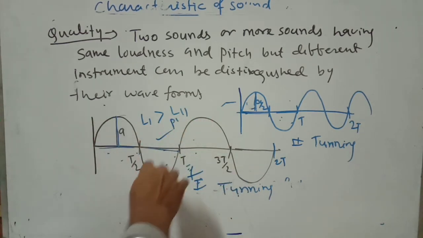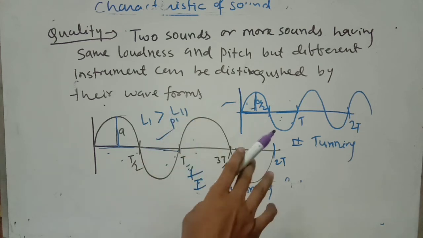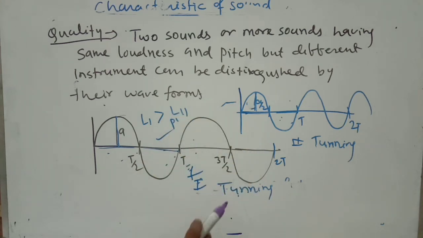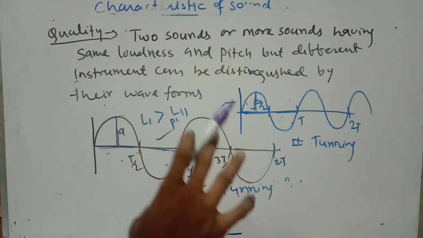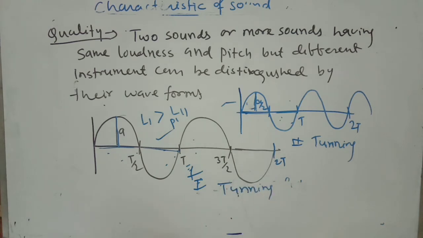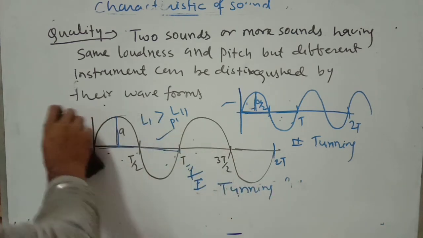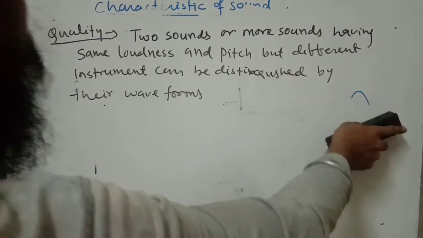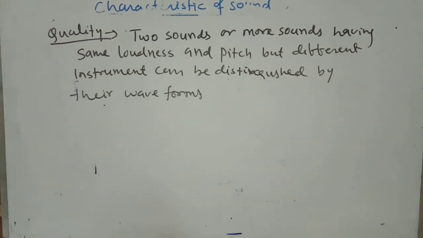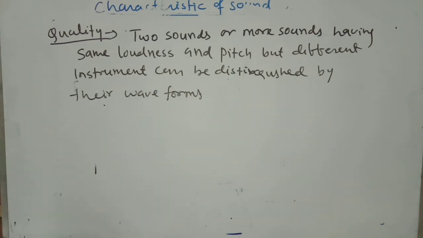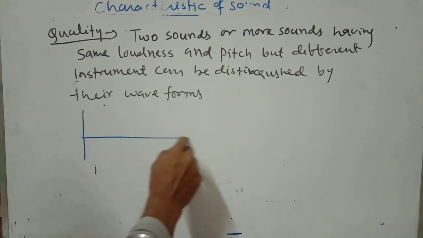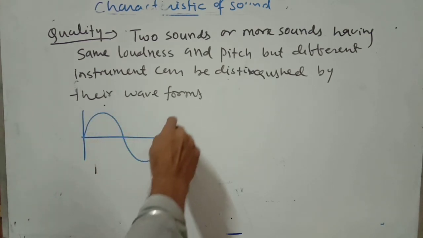So with the help of the sound wave pattern you can identify which characteristic you want to define. That means you can define every characteristic of sound with the help of the pattern of the sound wave. Now you can see in case of quality, loudness and pitch are the same, but their waveforms are different according to the instrument. If we consider a tuning fork, obviously the waveform is like this one.